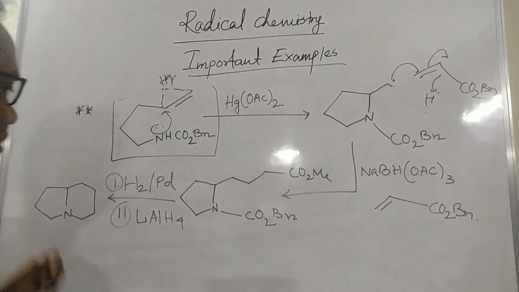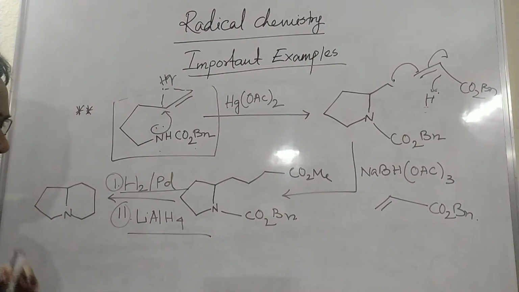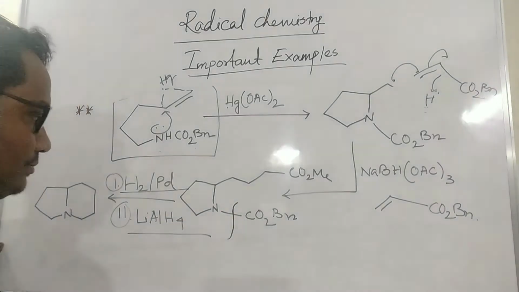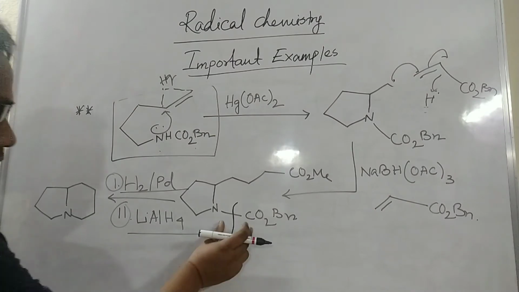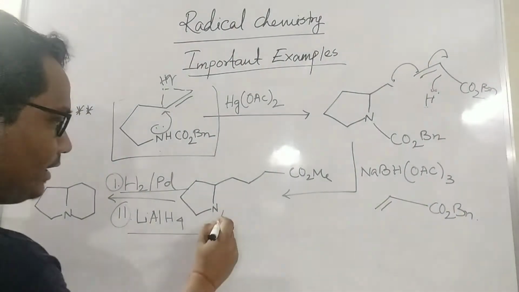Now if you use hydrogen palladium or lithium aluminum hydride, what will happen? With hydrogen palladium, actually benzyl group deprotection happens, and in situ hydride will come.